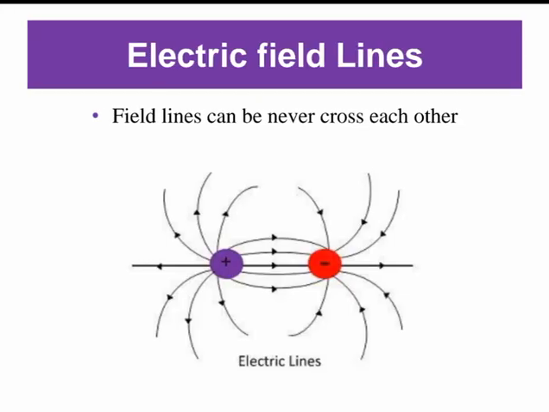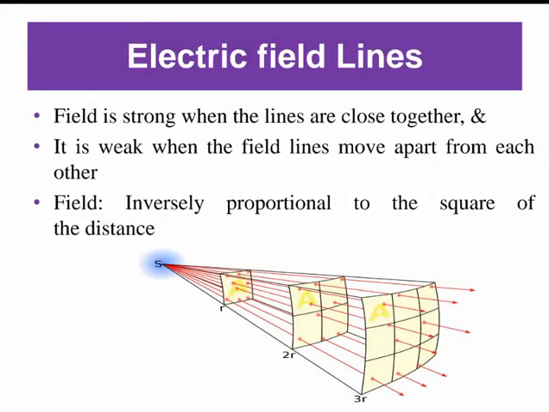That's why we can write here that electric field lines can never cross each other. You can see the image of the diagram, positive and negative field lines can never cross each other. Since the electric field lines point radially away from the charges, they are perpendicular to the equipotential lines.